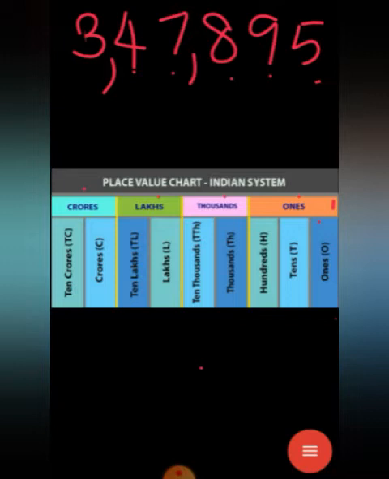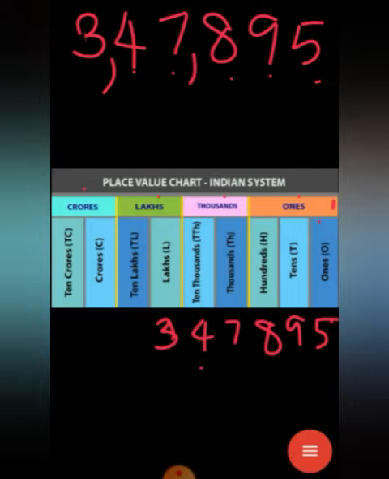The ones place number is 5, tens 9, hundreds 8, then thousands 7, 10,000s 4, then the lakhs period 3.